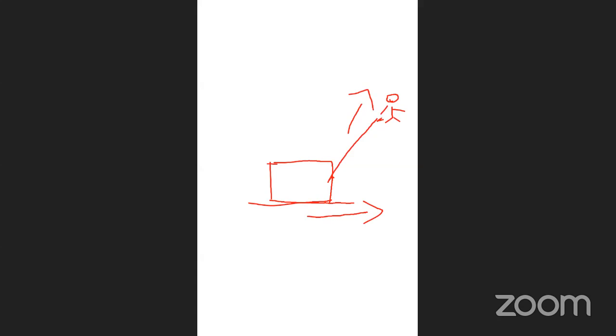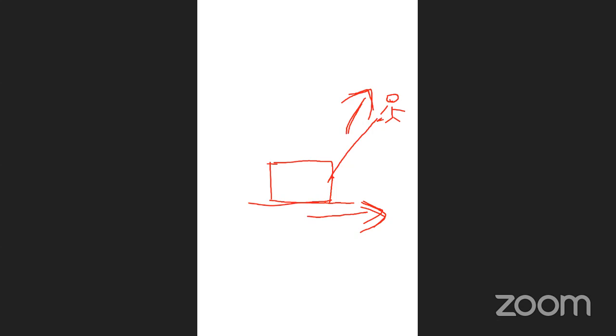The person is applying force in this direction with the help of the thread. At that time the trolley is moving on the surface, horizontal to the plane.